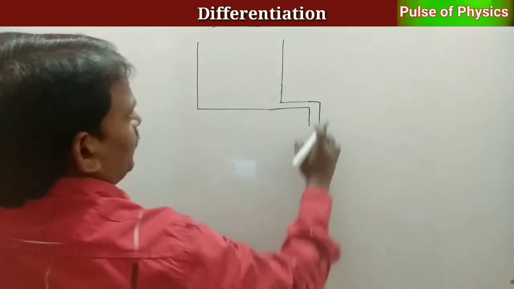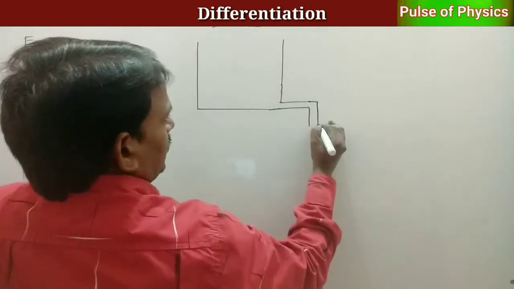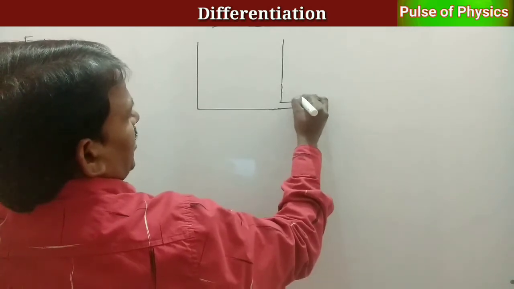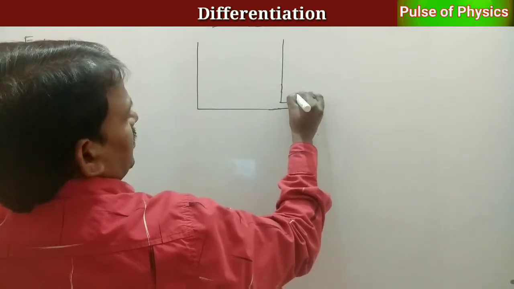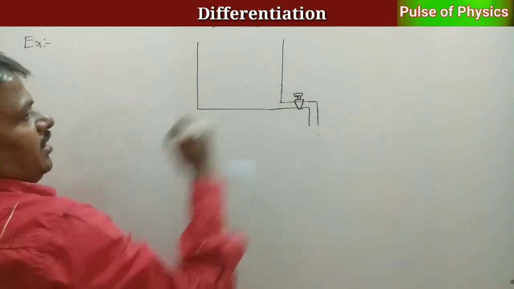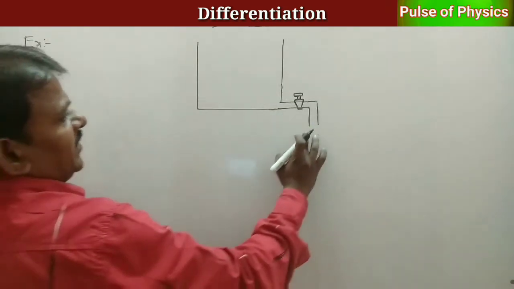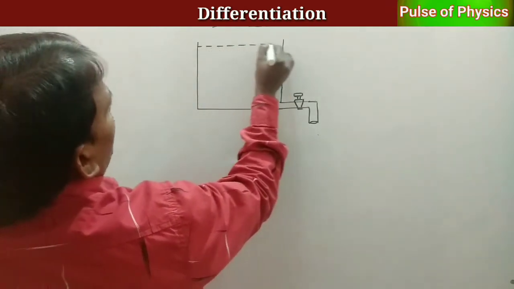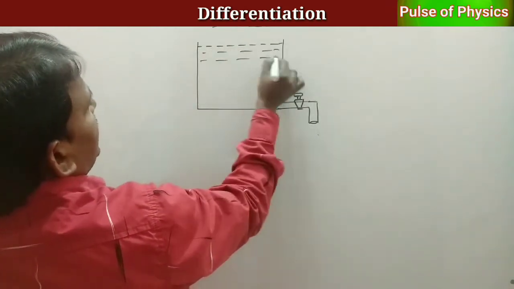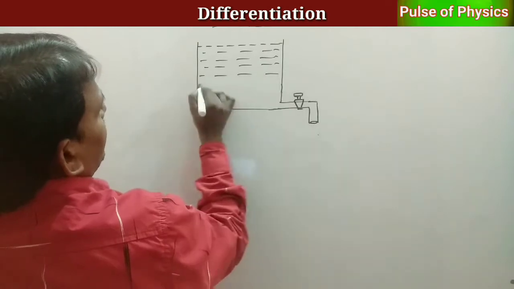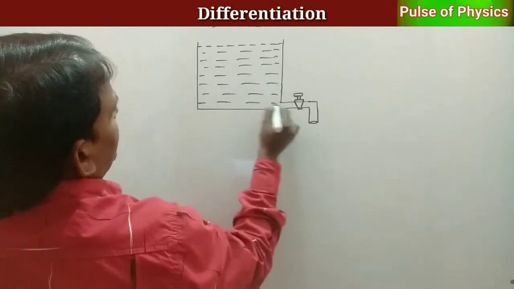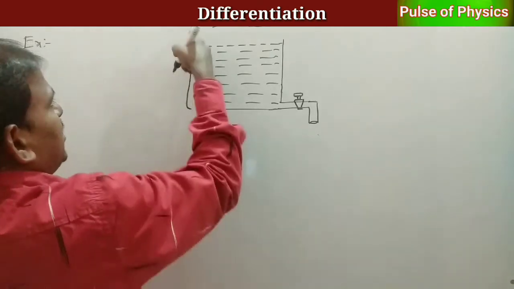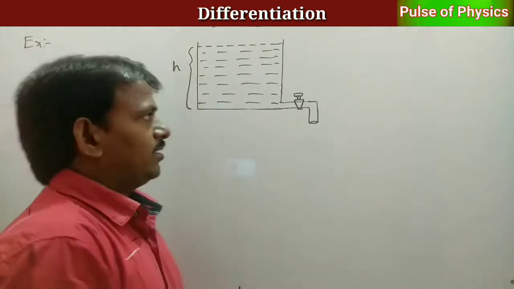Now in this, for our convenience, a tap is fitted here, then it is filled with water. Its volume is V, right? Its volume is V and depth of liquid is H.